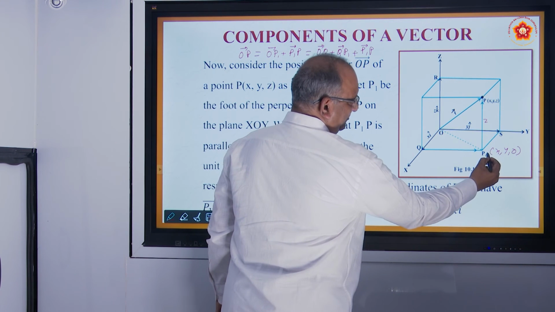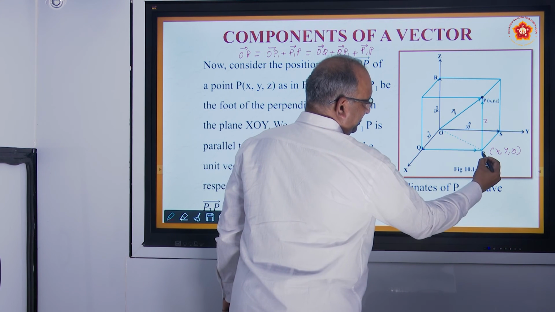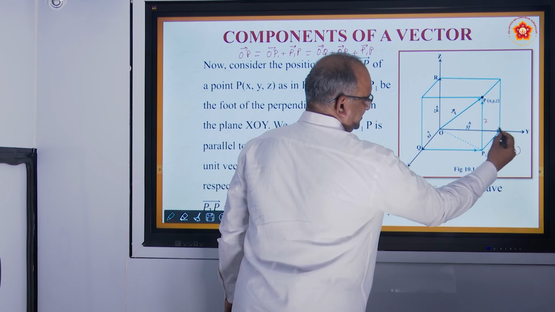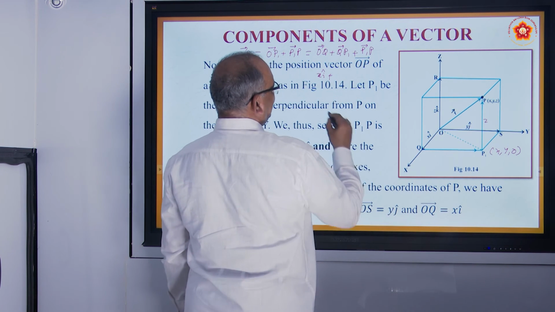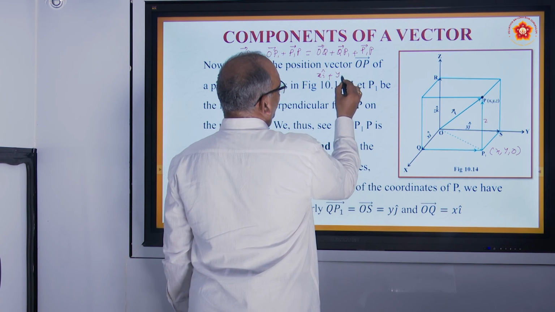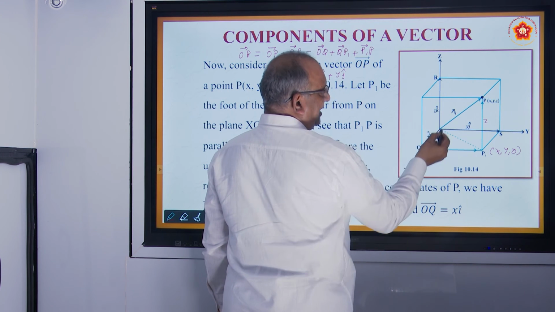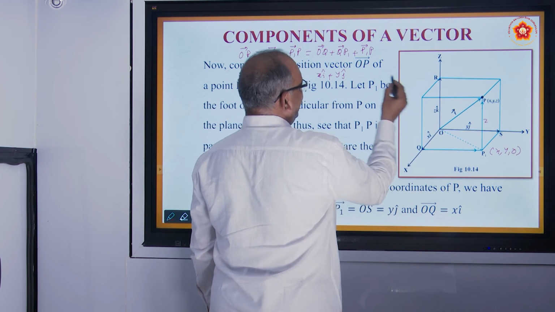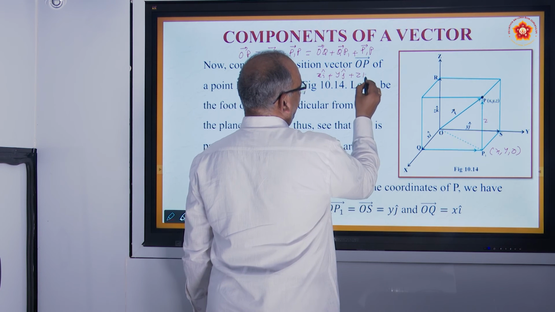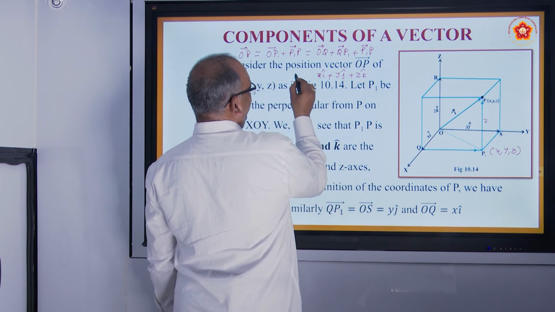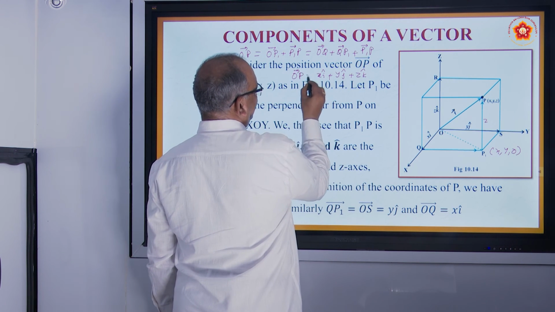How much is QP1? Remember, this is parallel to the y-axis. A vector parallel to the y-axis is yj. So QP1 will become yj. How much is P1P? Remember, P1P is parallel to the z-axis and the vector is zk. So the vector OP can be written like this.